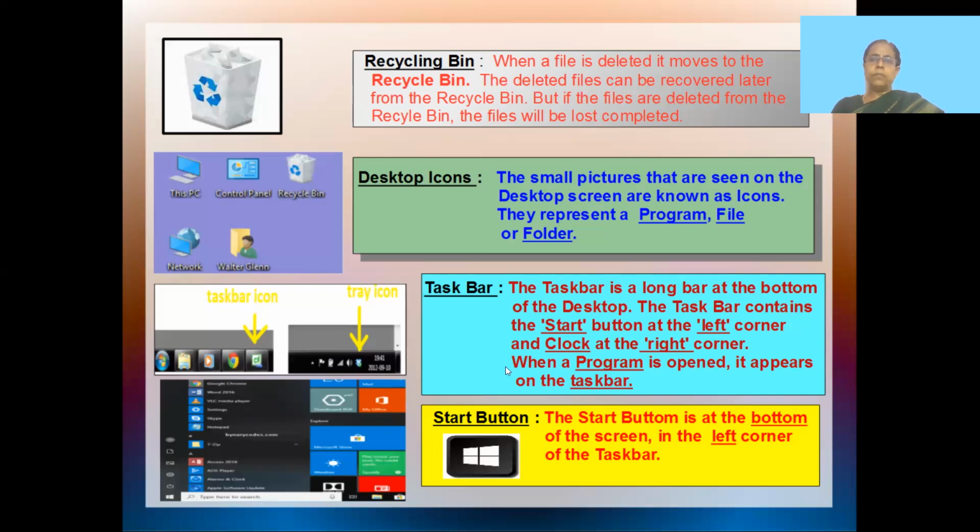If you have any of these programs on the taskbar, like Chrome, you can just click on it and it will open. You click on this Explorer. This is called File Explorer. It's easy to get into whatever you're searching for. It's better to search from the File Explorer. You can search for any of your applications very fast. So these things which are on the taskbar, you can open them and they form into a full screen.